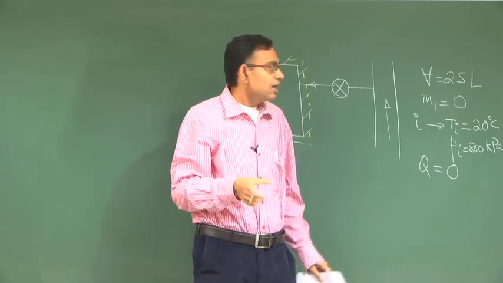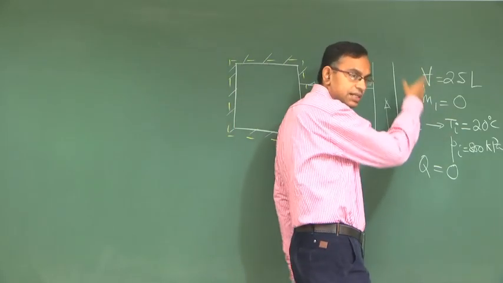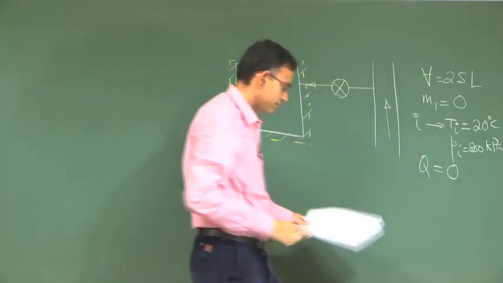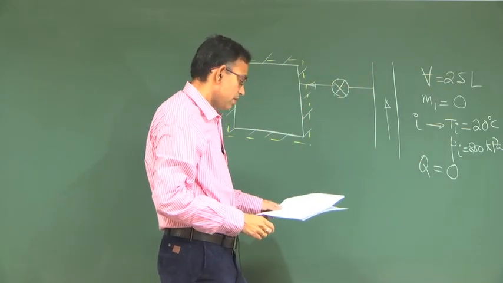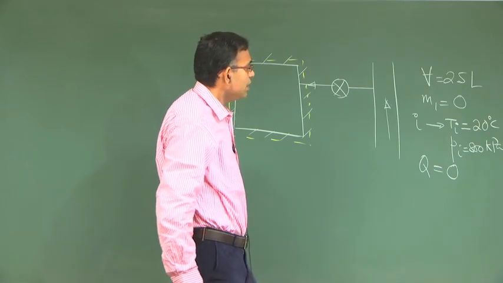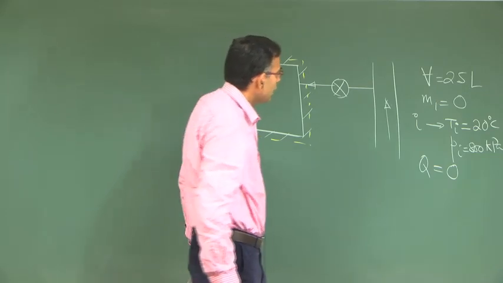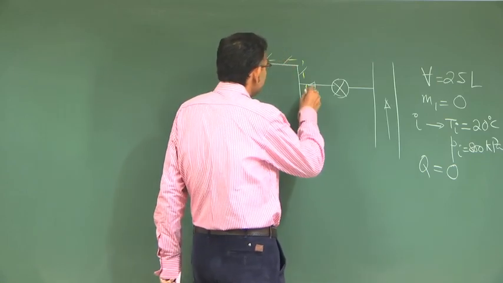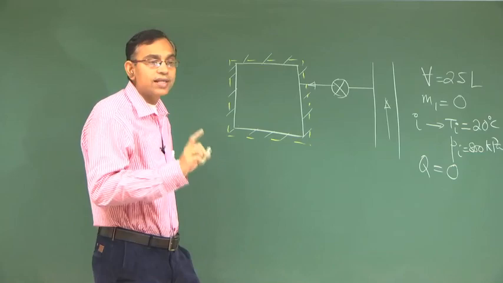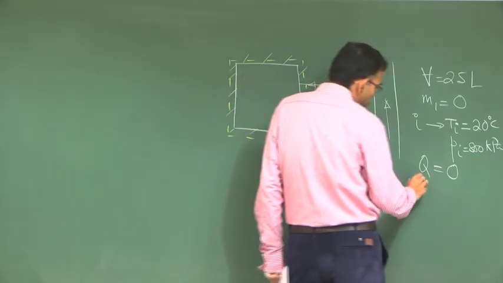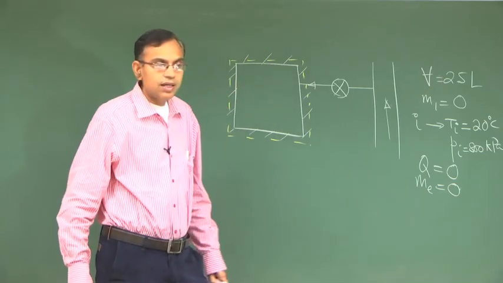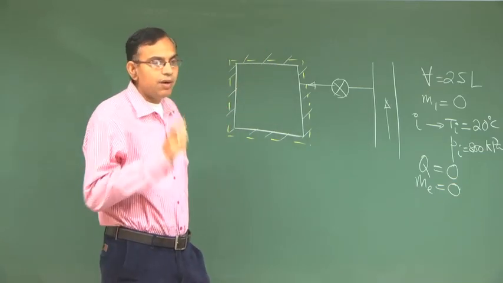Maybe all these data may not be necessary for problem solving, but whatever is given, you list it somewhere. This tank has only one inlet and no exit, so there is no Me. That also needs to be kept in mind.